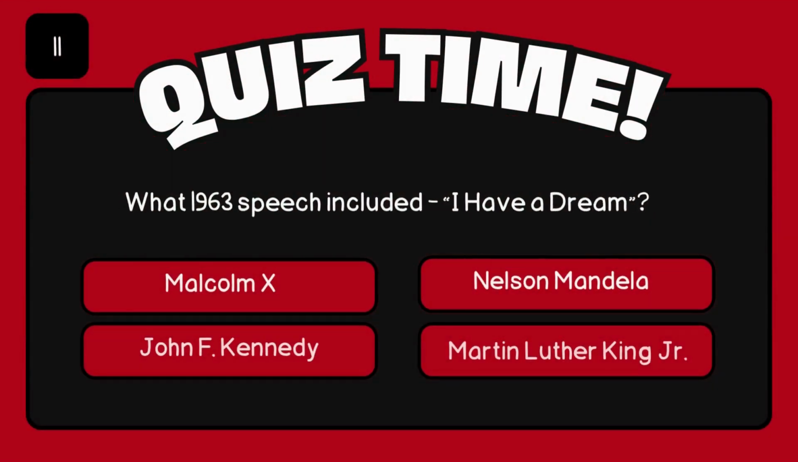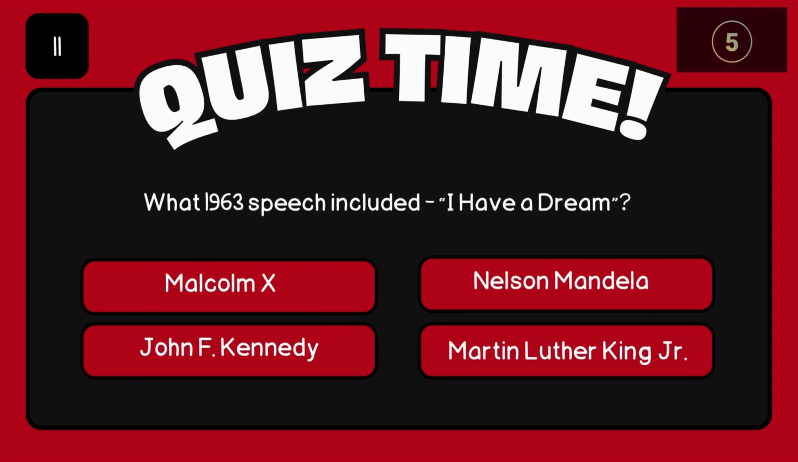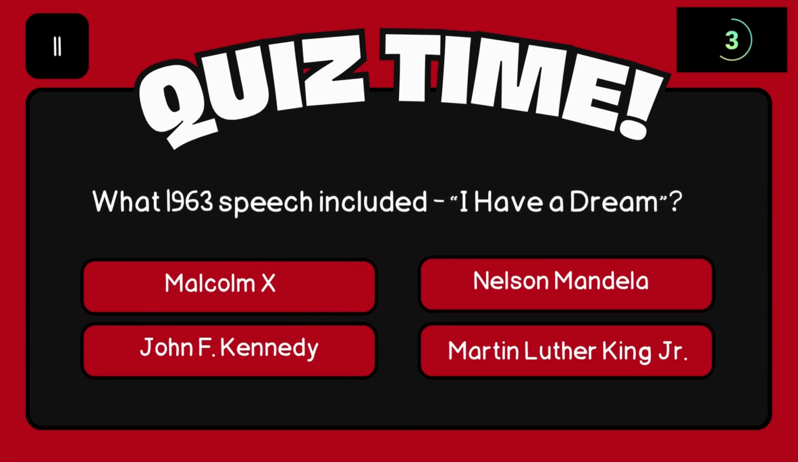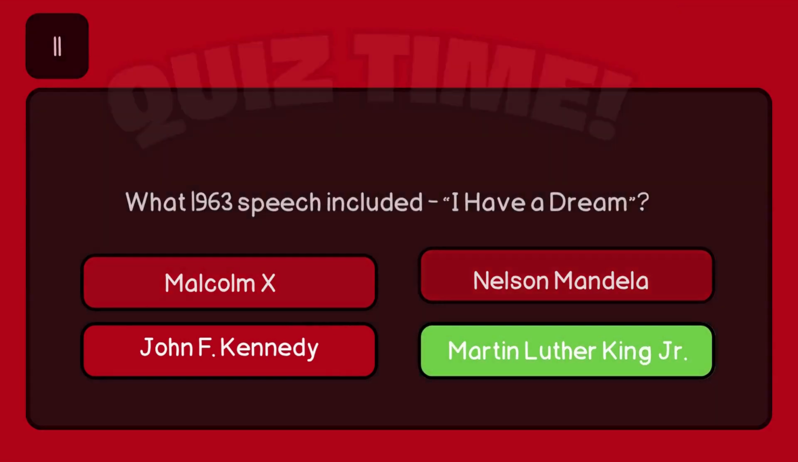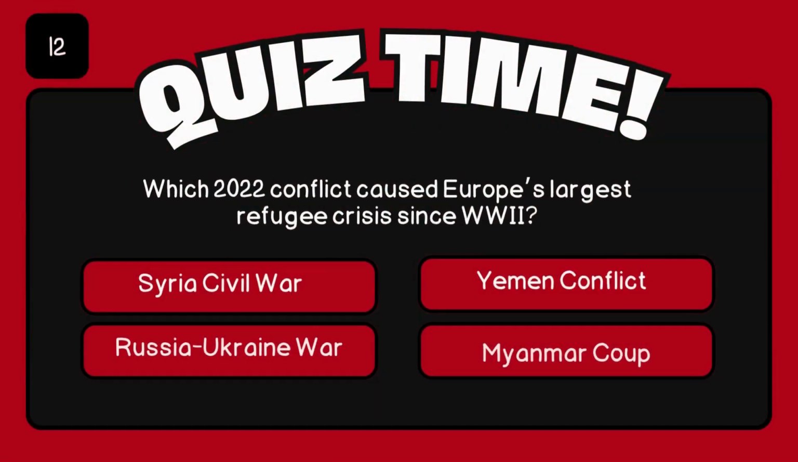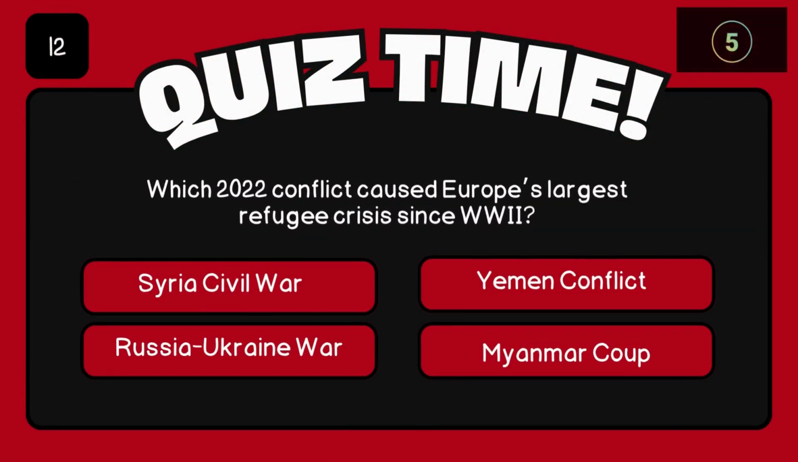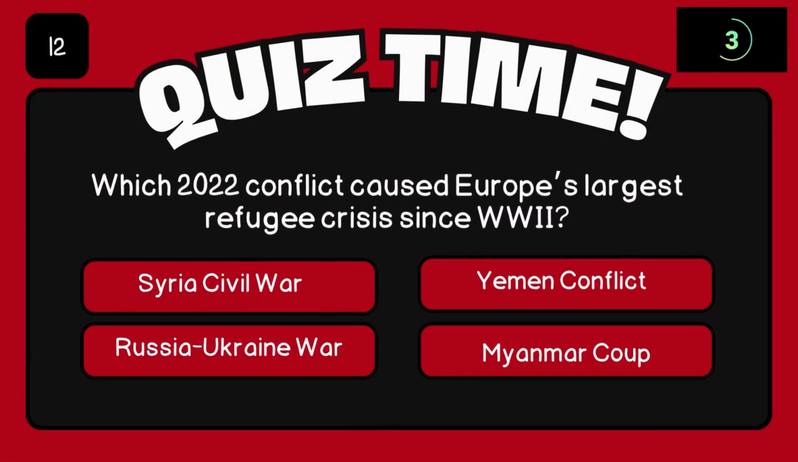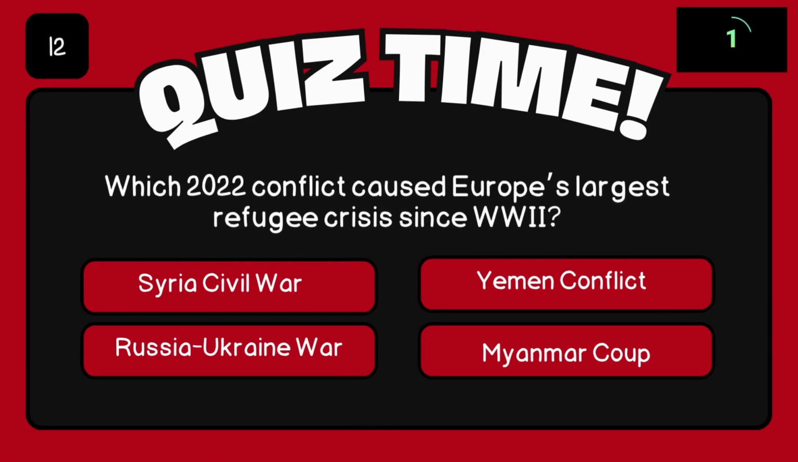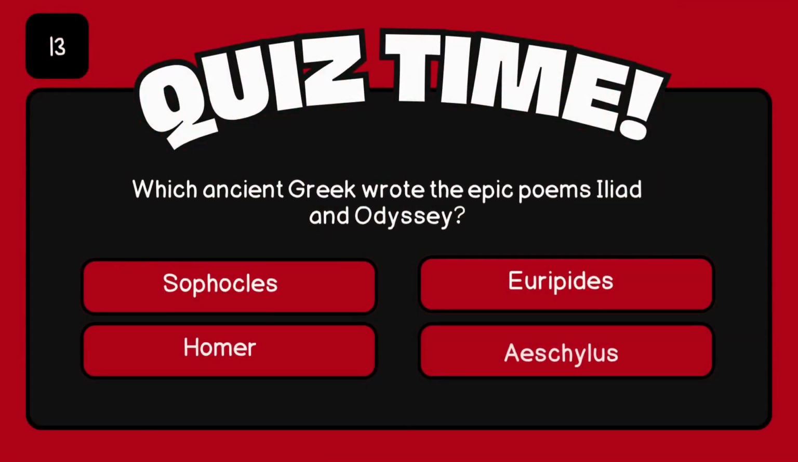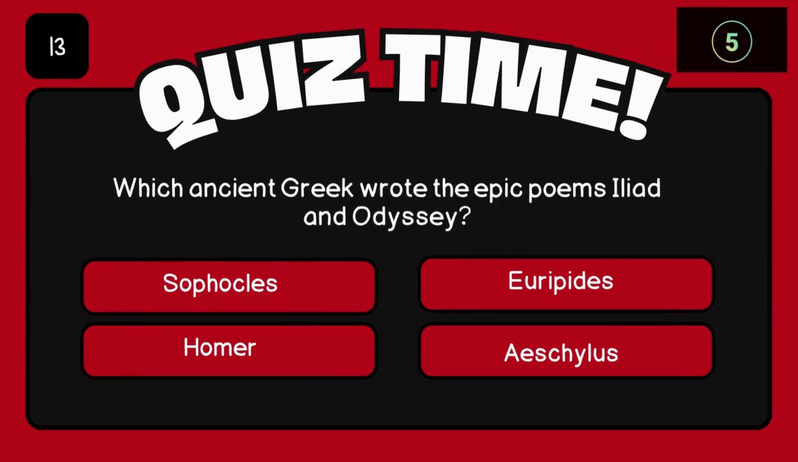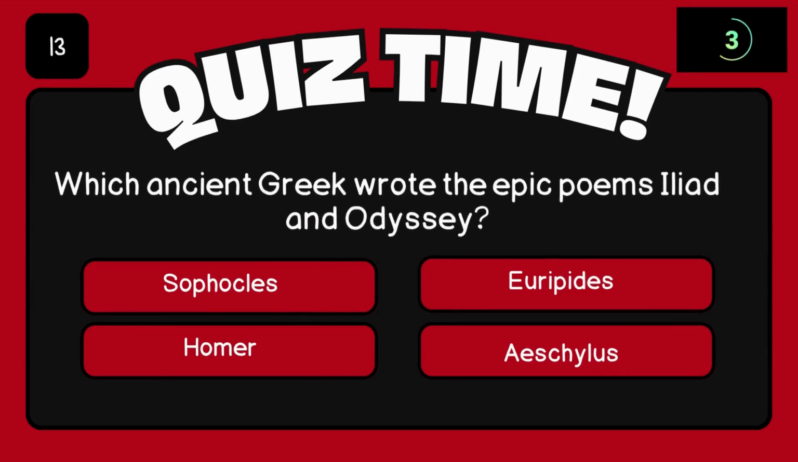What 1963 speech included "I Have a Dream"? Martin Luther King Jr. Which 2022 conflict caused Europe's largest refugee crisis since World War II? Russia-Ukraine War. Which ancient Greek wrote the epic poems Iliad and Odyssey?